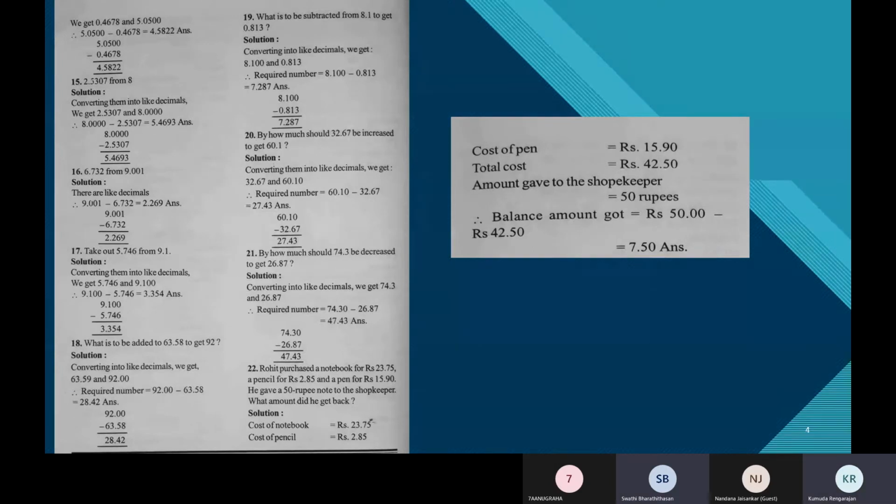Work one on your own. Check your answer immediately. Don't work everything and then check the answer. Supposing something you didn't understand correctly and you have made a mistake, then everywhere you would have done the same mistake. So check the correct answer immediately. Then go to the next one. Try it. Finish it. See the answer.